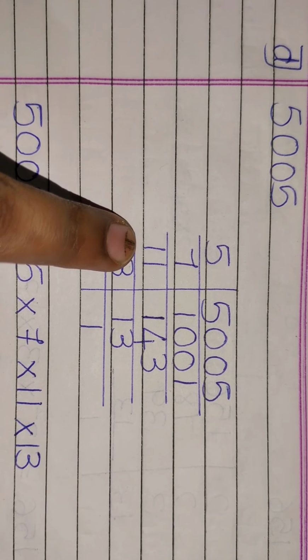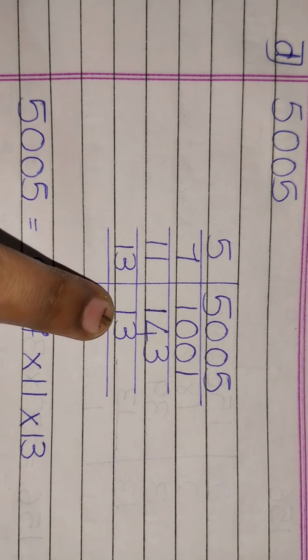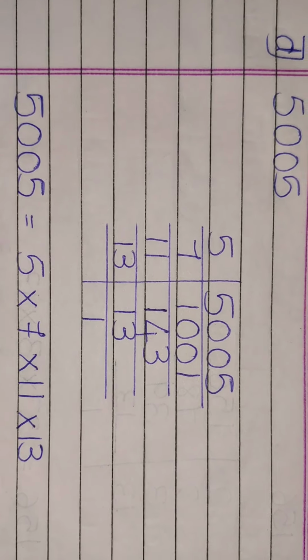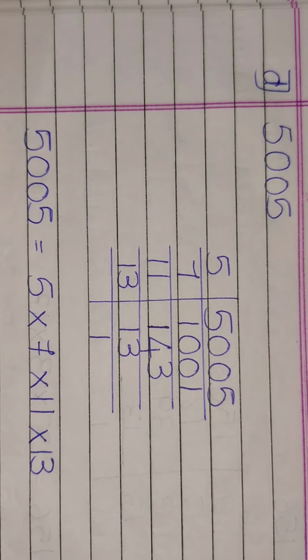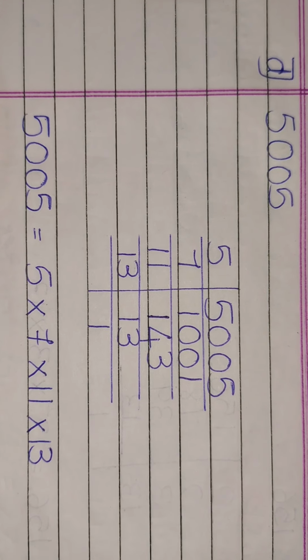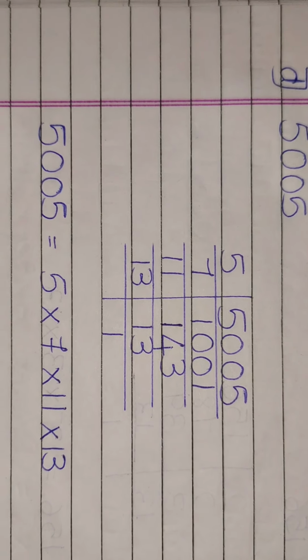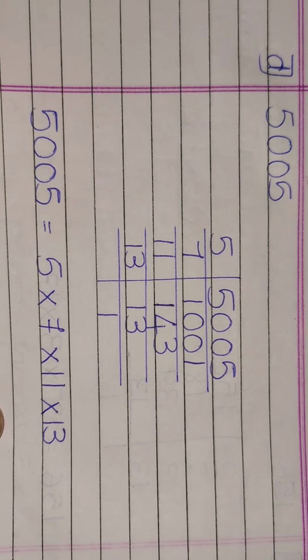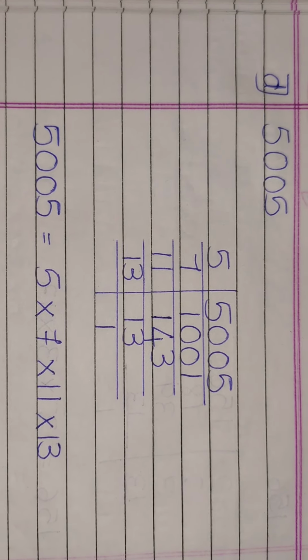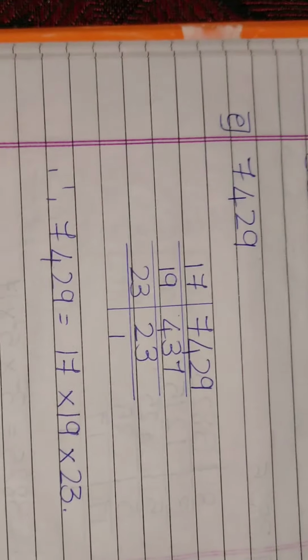Now this will be divided by 11. 11 ones are 11. 3 will remain. 11 threes are 33. 13 ones are 13. So 5005 is equal to 5 into 7 into 11 into 13. Here the number has not been repeated, so we have written it once itself. I hope that part is clear for you all. Next question is